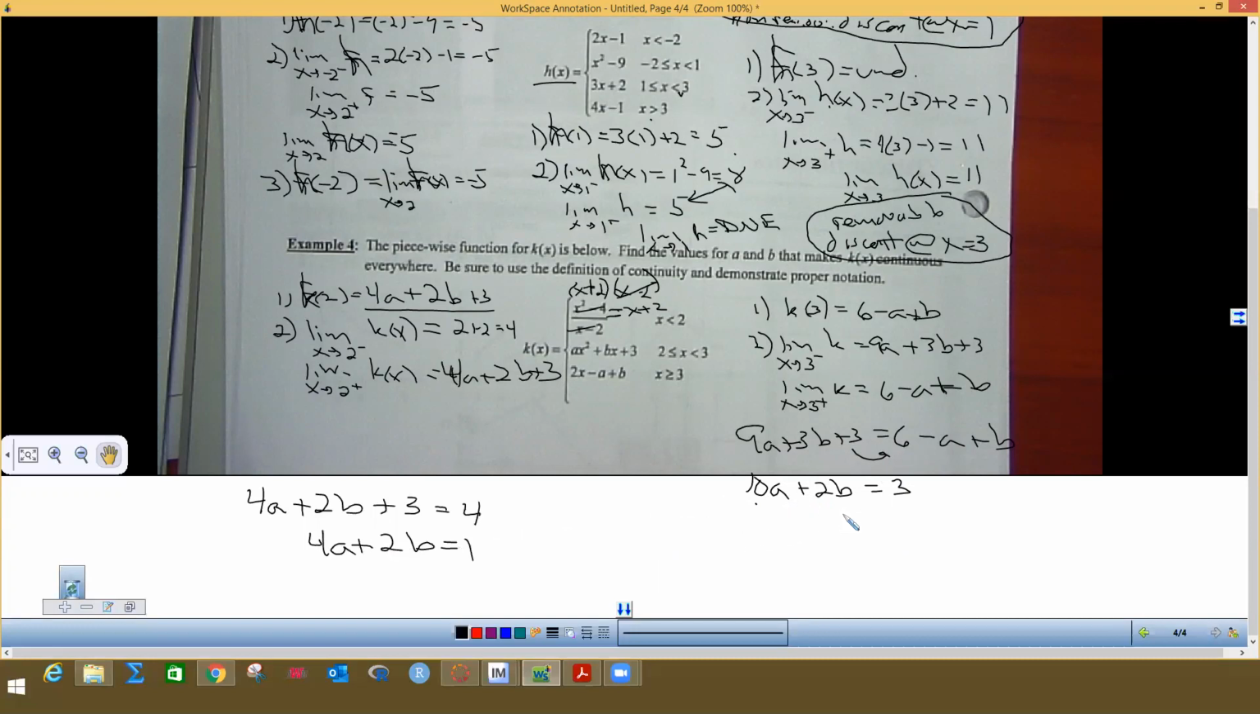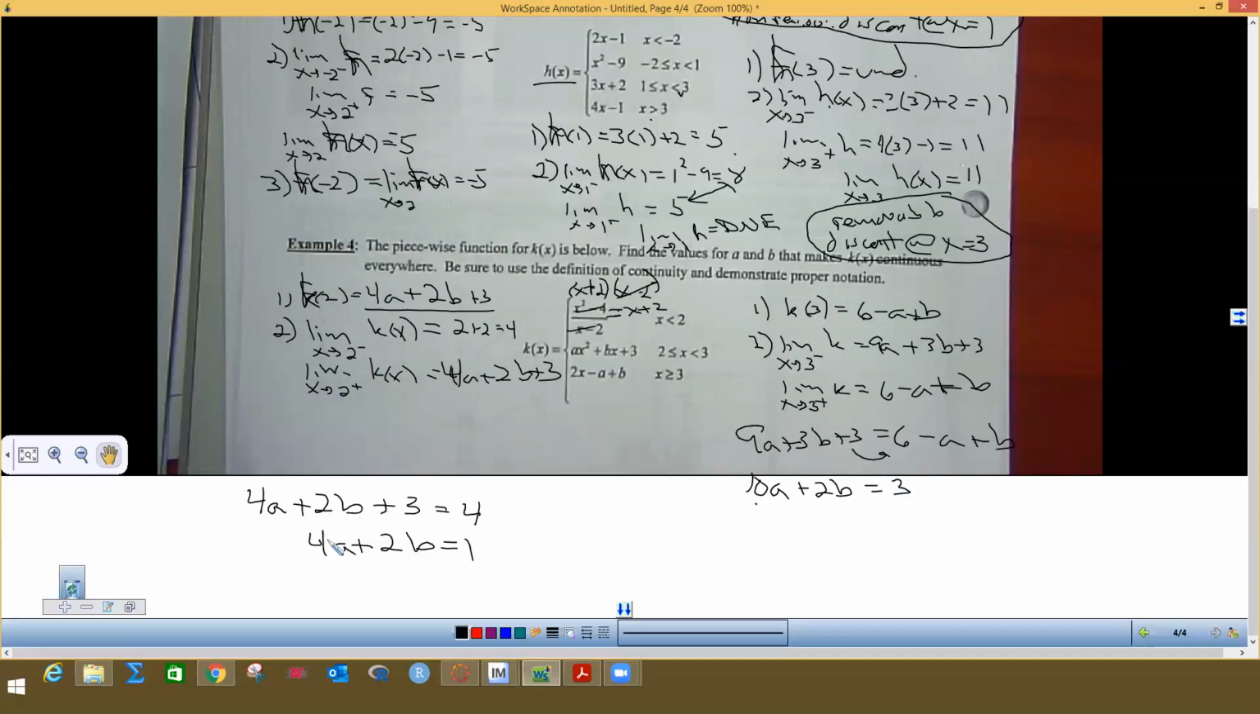Let's see, I'm going to check my math real quick here. I don't think I made a mistake, but maybe I did. Let's check this again: 9a plus 3b plus 3. I don't want to have to do the video over. I plug 3 in here, I get 6 minus a plus b. Set those equal, add a over, subtract b over, 10a plus 2b equals 3. All right, I think we're good.